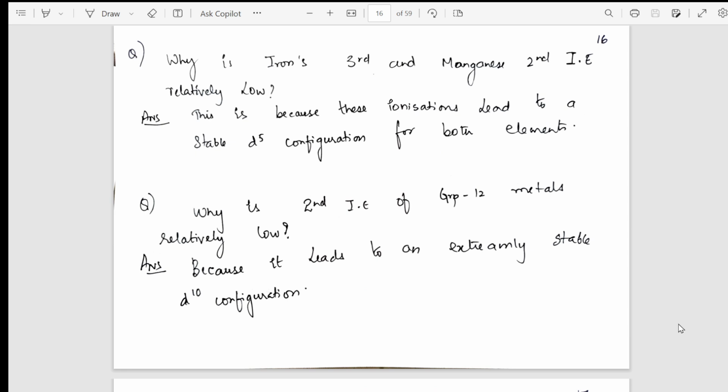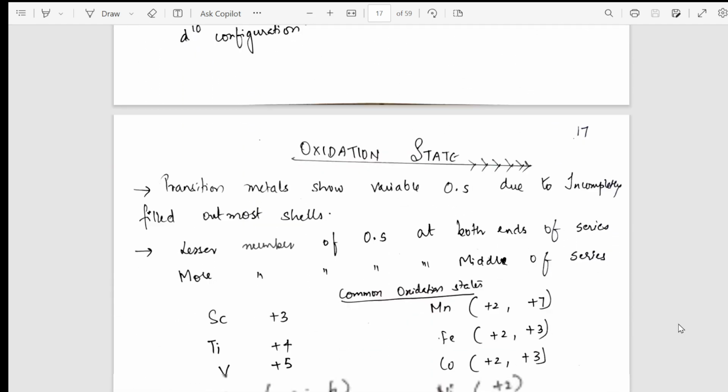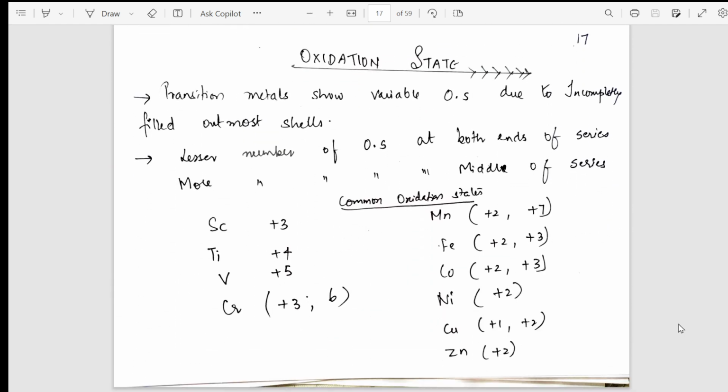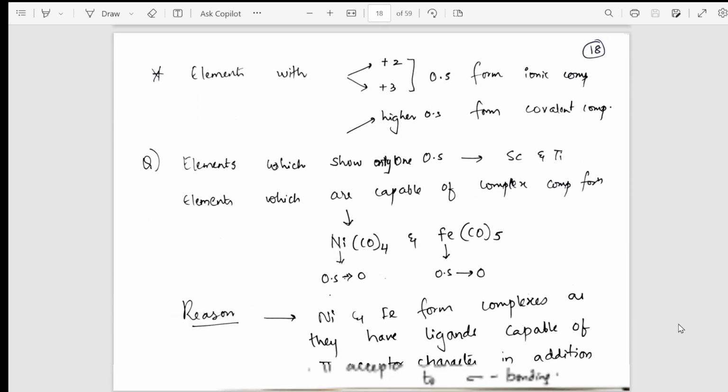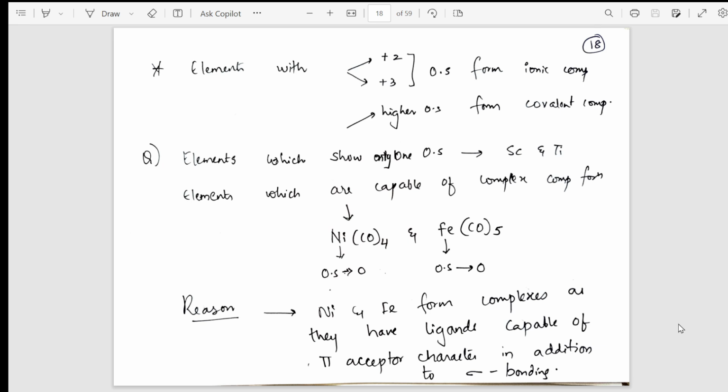From the ionization enthalpy, I have taken you into the concept of oxidation state. So oxidation state, what are the different variable oxidation states? I've also stated in a question why they show the different oxidation states, which elements, and how it is. What is the reason, I have also mentioned here.